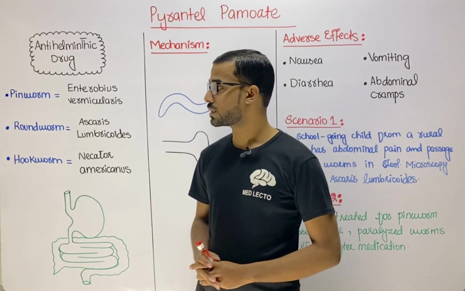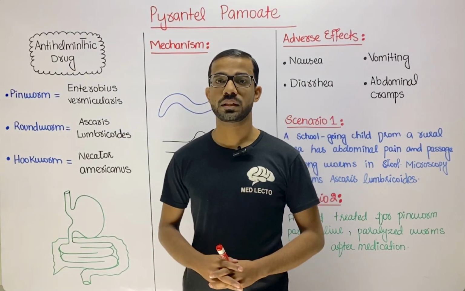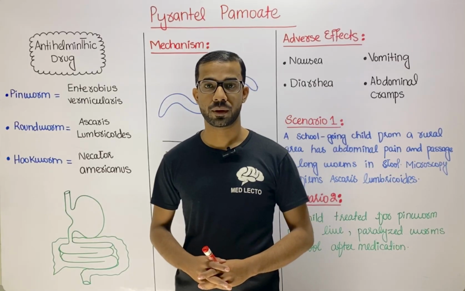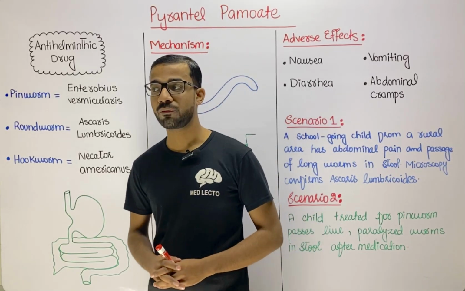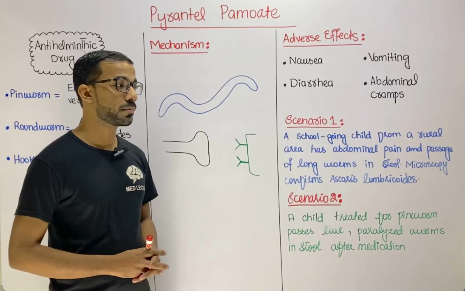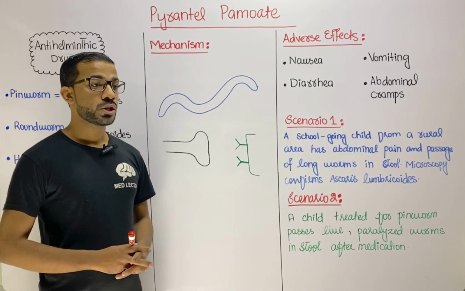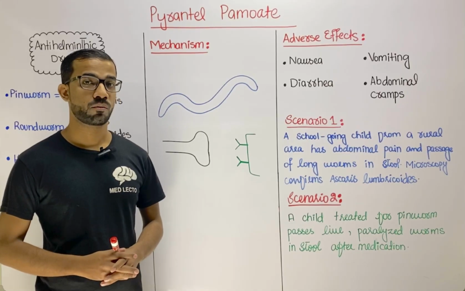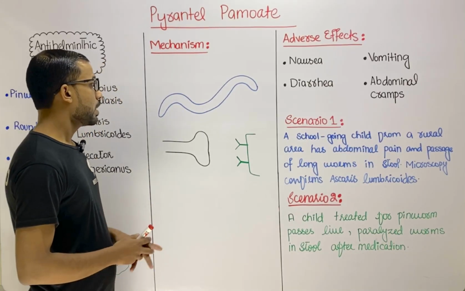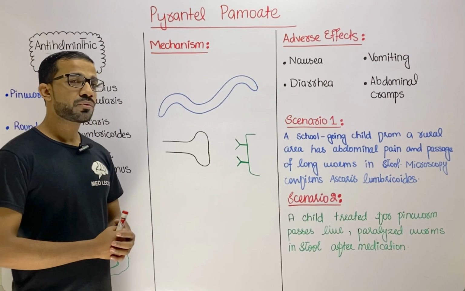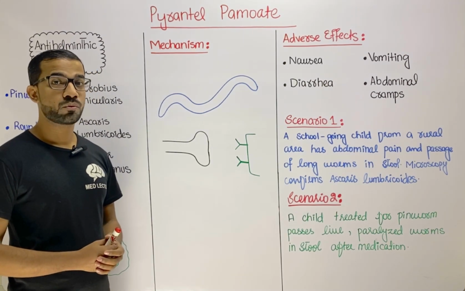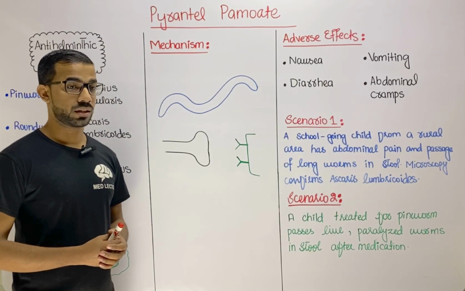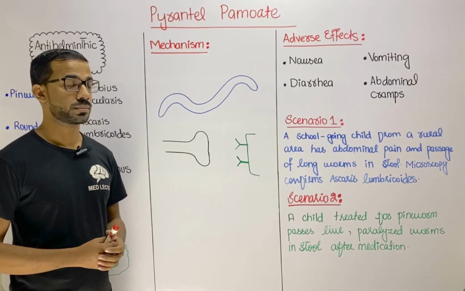So these worms lie in the intestine of the human body. Now we have to remove these worms by taking this drug. So this drug actually paralyzes the worms. We will see how. So first of all, we will see the normal mechanism, then we will see how this drug paralyzes the worms.